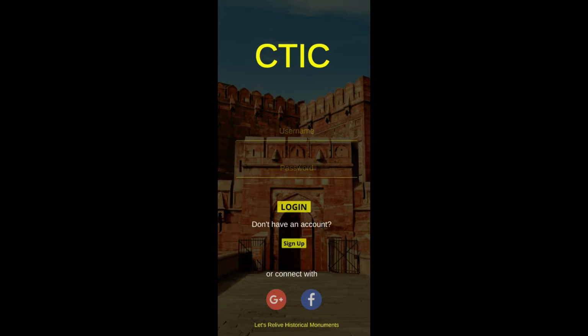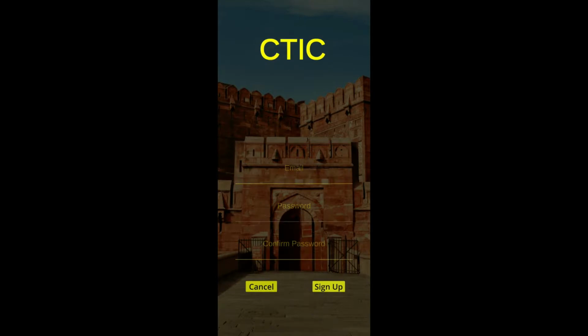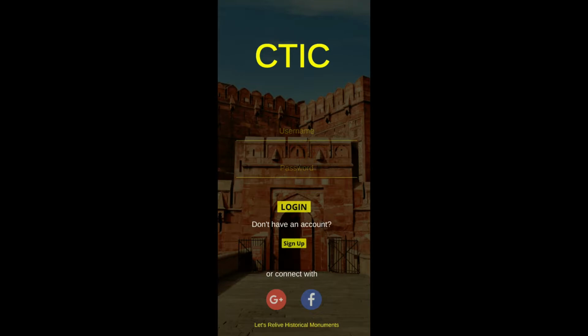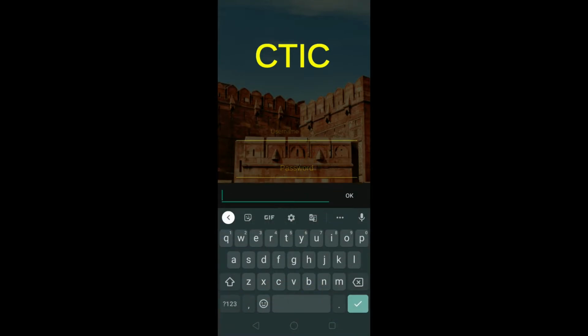If we don't have an account, we can use the sign up option, or else we can connect with Google or Facebook. So let's click on the sign up button to register into the application. These are the three fields: email, password and confirm password. After filling these fields, we can get ourselves registered into the application. So let's enter the valid credentials to get into the application.